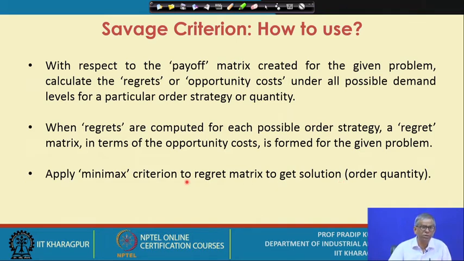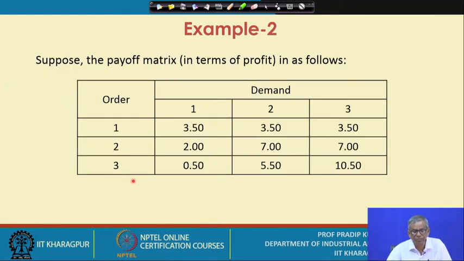Here obviously it will be minimax, because if you remember, the payoff matrix could be in the form of cost. So if the payoff matrix is created in terms of cost, obviously you have to apply the minimax strategy. You apply the minimax strategy over here because this is a matrix you have created in terms of the opportunity cost.